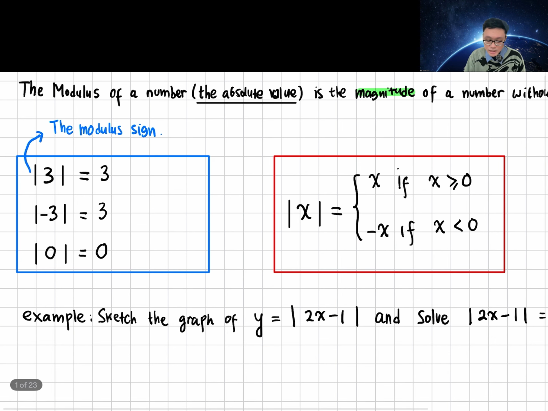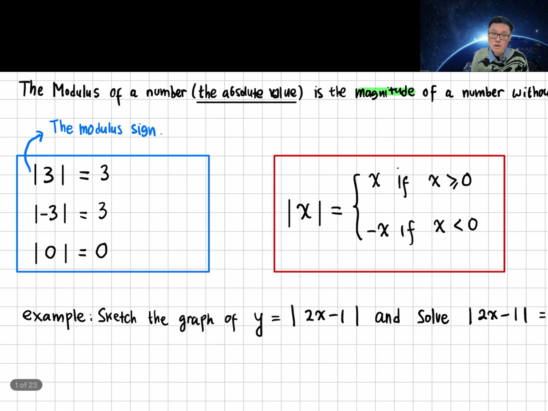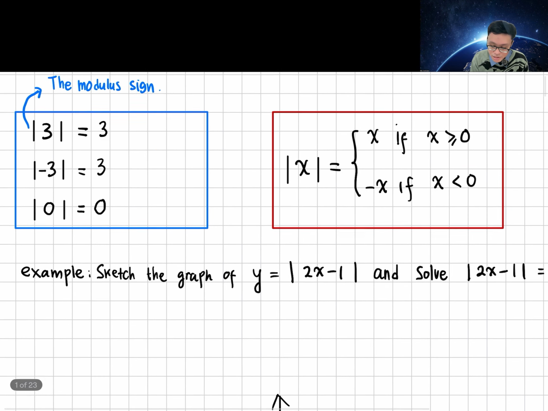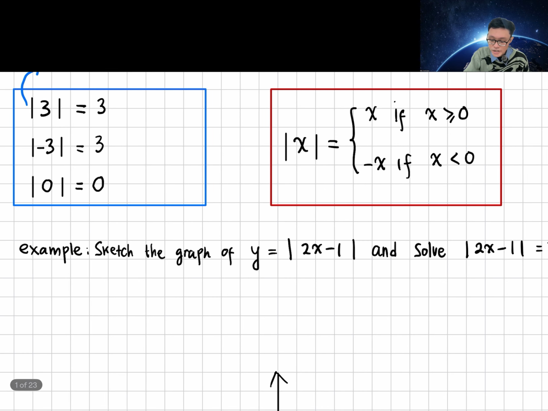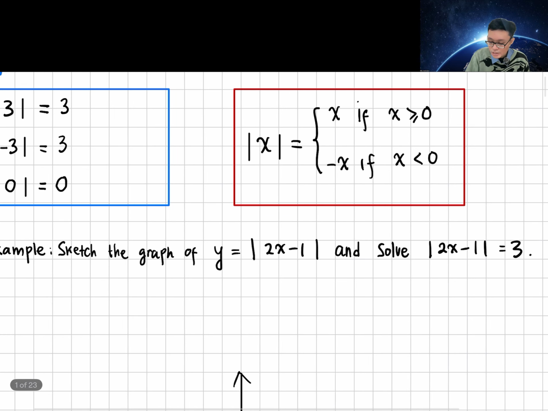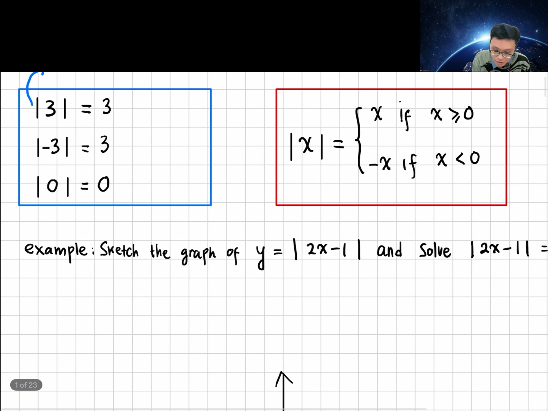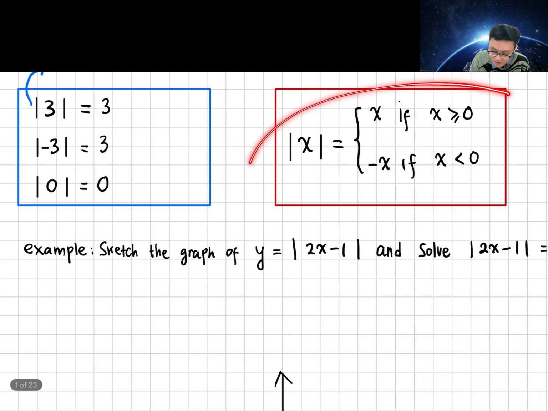Now, let's take a look at a more complex example, which is: sketch the graph of y equals the modulus of 2x minus 1, and solve the modulus of 2x minus 1 equals 3. We are going to use this definition first. So we have 2x minus 1. Now, you have two cases.